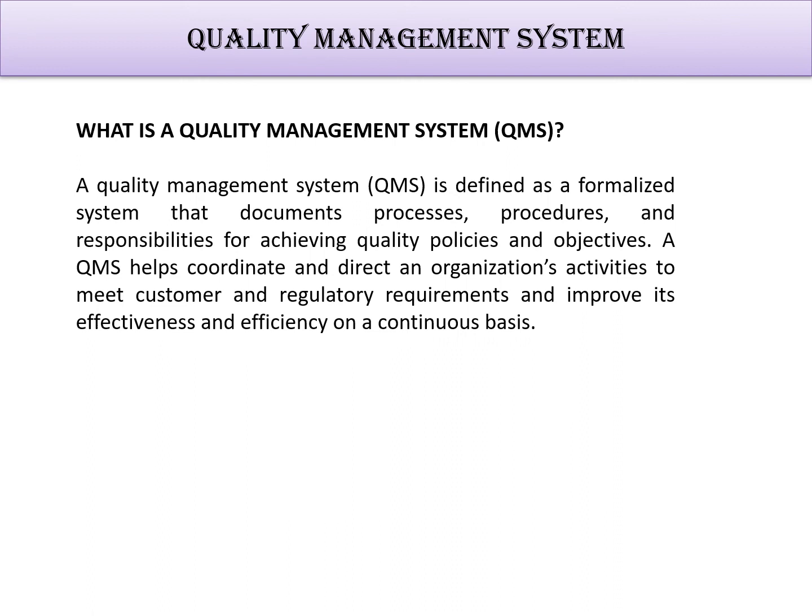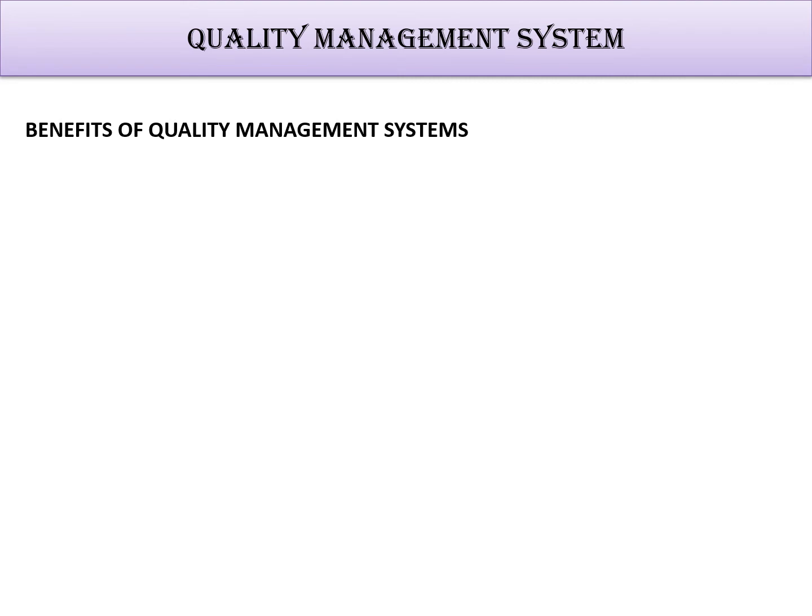Now this is the quality management definition. It is defined as a formalized system that documents process, procedure, and responsibility for achieving quality policies and objectives. QMS, a short form of quality management system, helps coordinate and direct an organization's activities to meet customer and regulatory requirements. Okay. Now, what are the benefits?